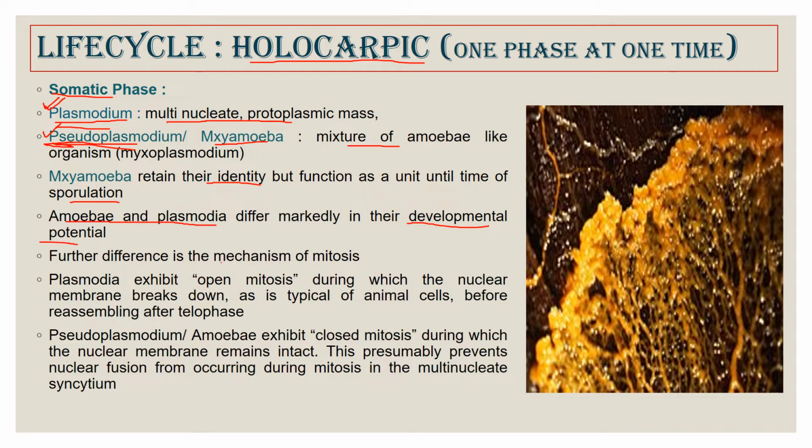The difference in the developmental potential of the amoebae and the plasmodium is the mechanism of mitosis.